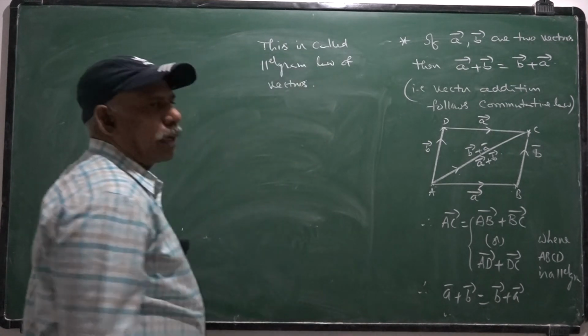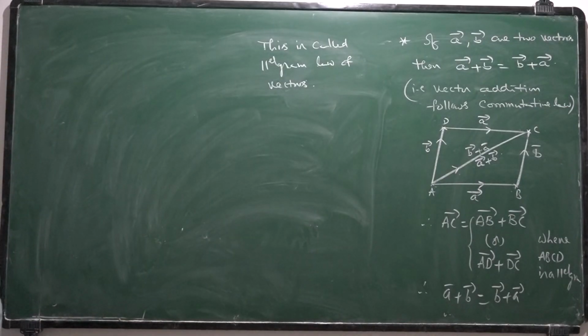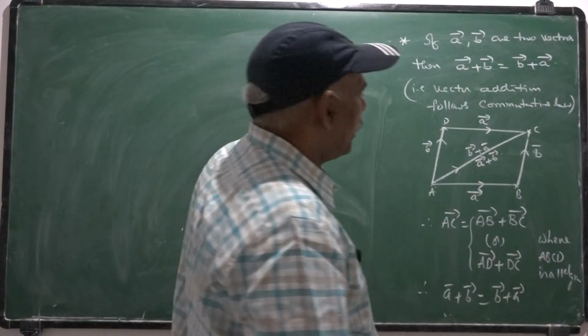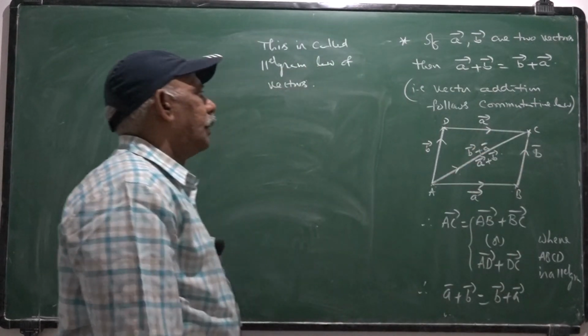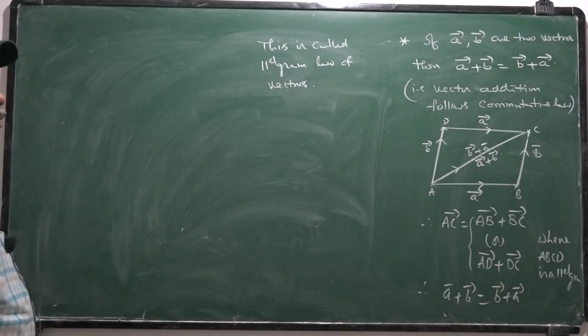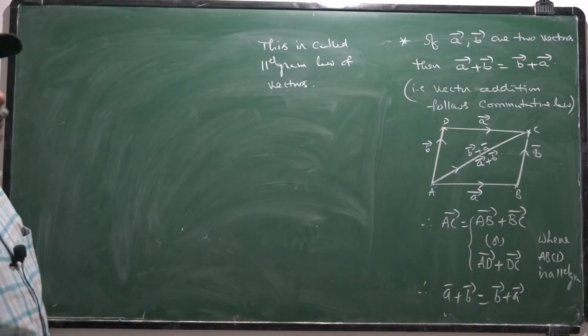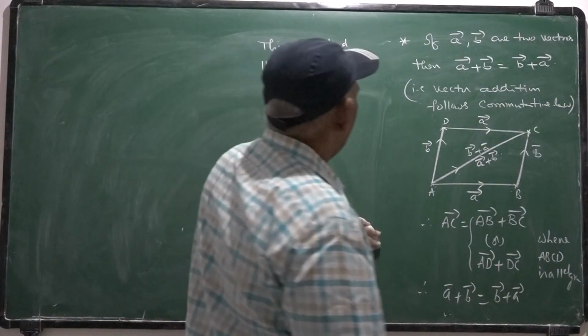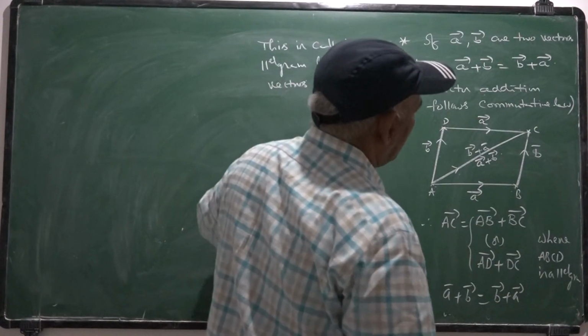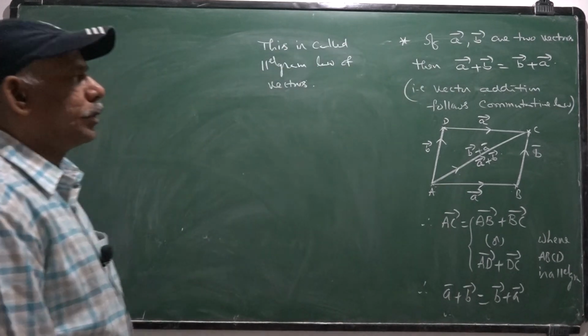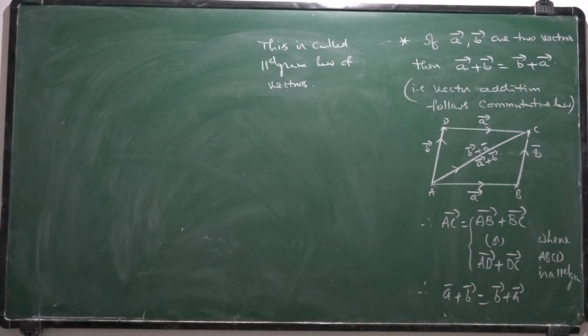A bar plus B bar represents the diagonal of the parallelogram, which may also be represented by B bar plus A bar itself. Hence A bar plus B bar is the same as B bar plus A bar. AC bar may be represented in both ways, either A bar plus B bar or B bar plus A bar. So this is called parallelogram law of vectors, or commutative law followed by vector addition.